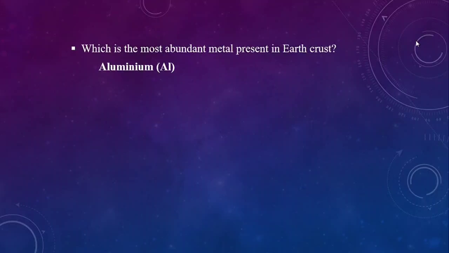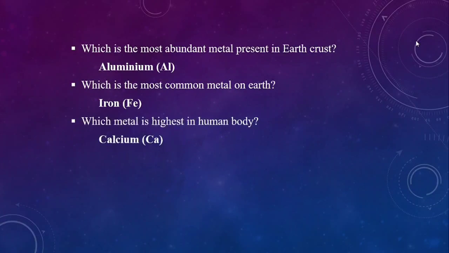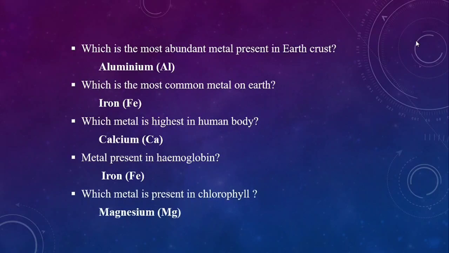Which is the most abundant metal present in the earth's crust? That is aluminium. Aluminium is the most abundant metal present in the earth's crust. That is very important. And which is the most common metal on earth? That is iron, Fe. Which metal is highest in the human body? That is calcium. Metal present in hemoglobin? That is iron, Fe. And which metal is present in chlorophyll? That is magnesium, Mg.